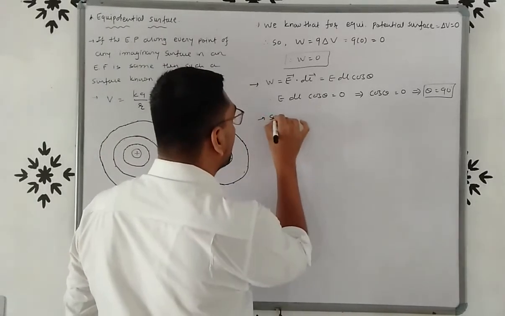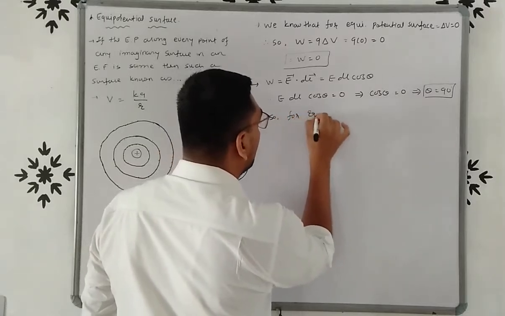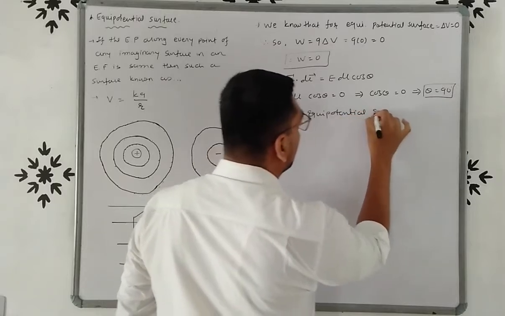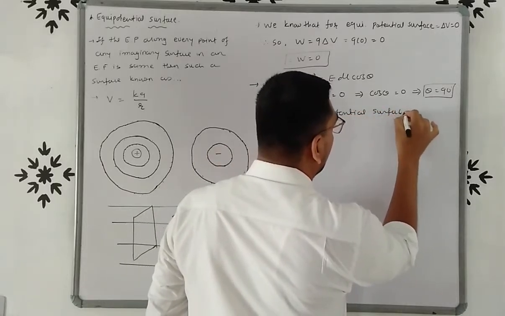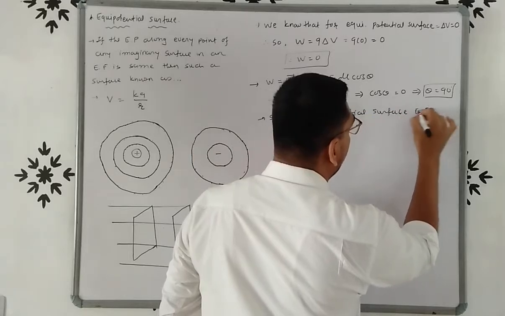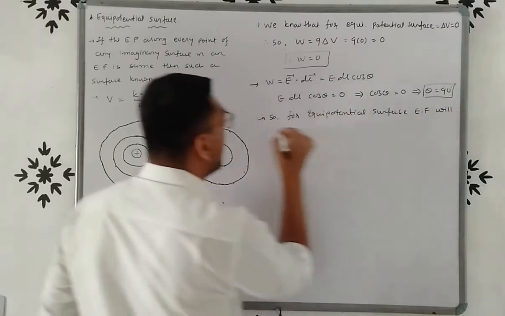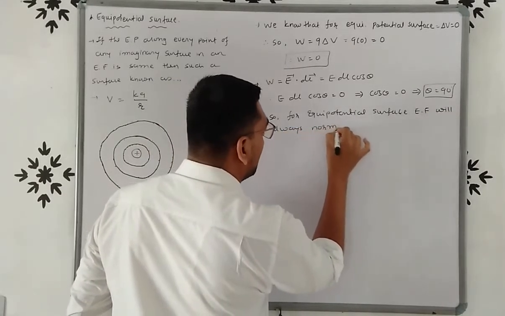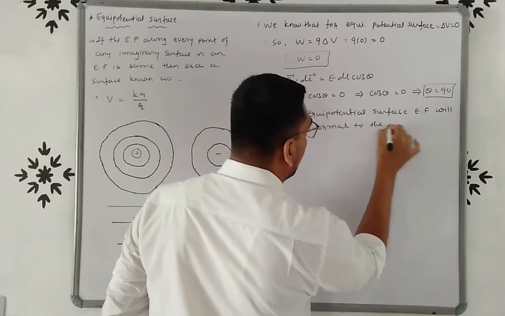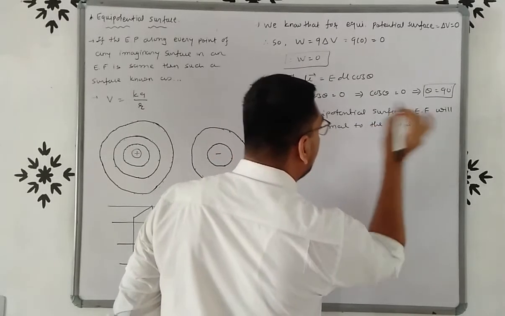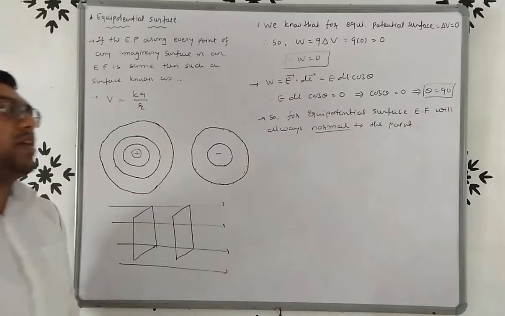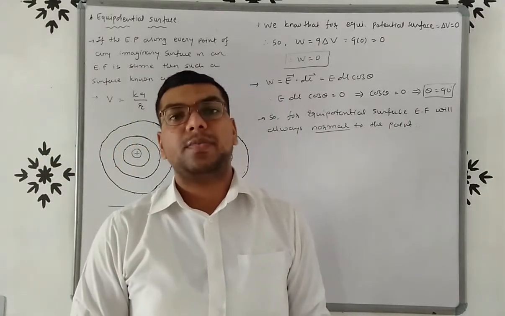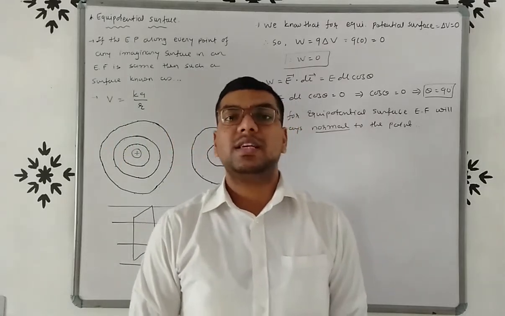So for equipotential surface, electric field will always be normal to the point. Right. So for equipotential surface, the electric field will always be normal to the point on the surface.